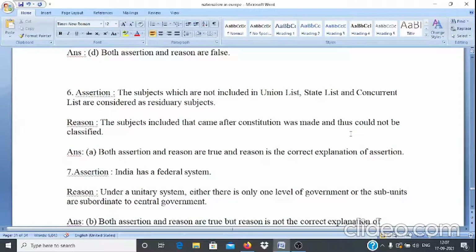Question number 6. Assertion: The subjects which are not included in the union list, state list and concurrent list are considered as residuary subjects. Reason: the subjects included are those that came after the constitution was made and thus could not be classified. Here answer is option A, that means both assertion and reason are true and reason is the correct explanation of assertion.